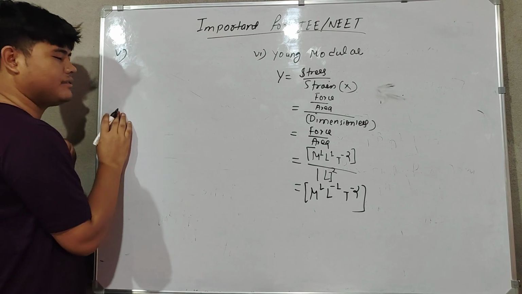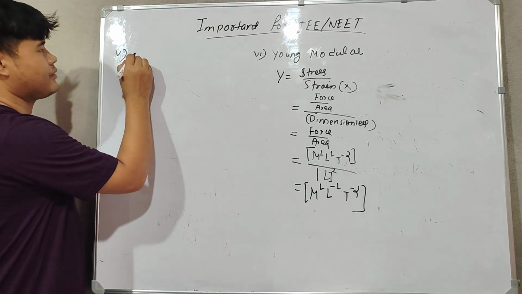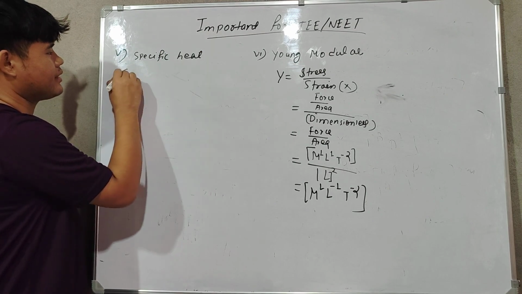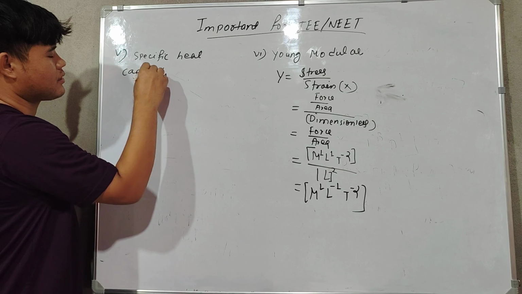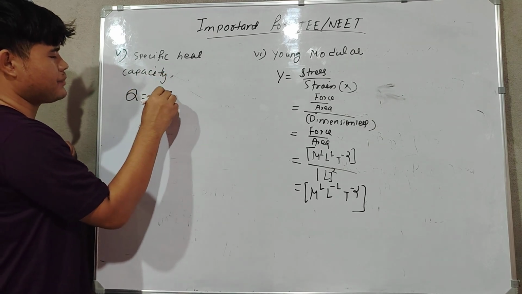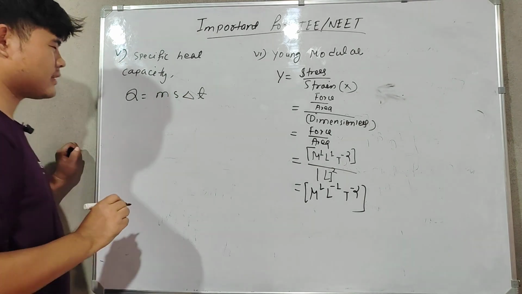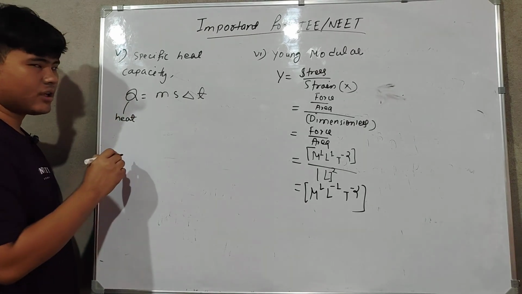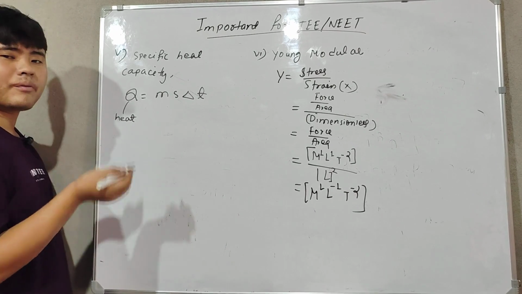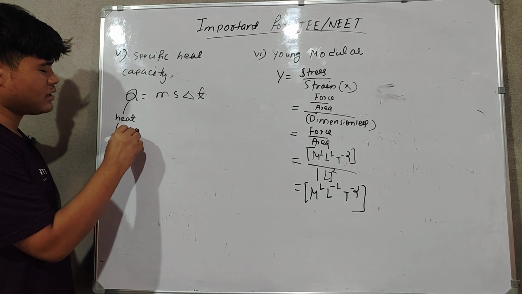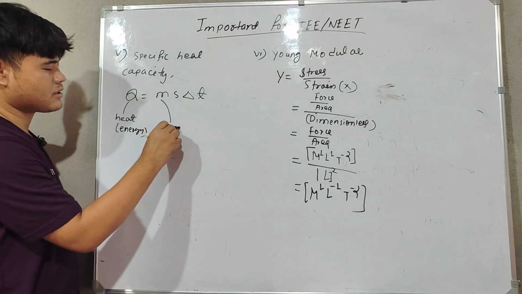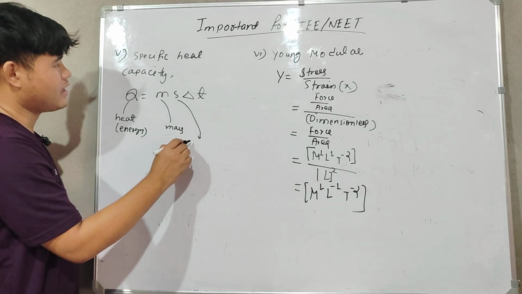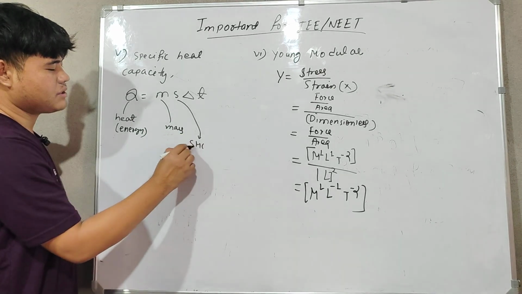Next we have specific heat capacity. The formula is Q equal to M S del T. Q stands for heat, and heat is a form of energy, so it has the same dimension as energy. M is mass, and S is the specific heat capacity.